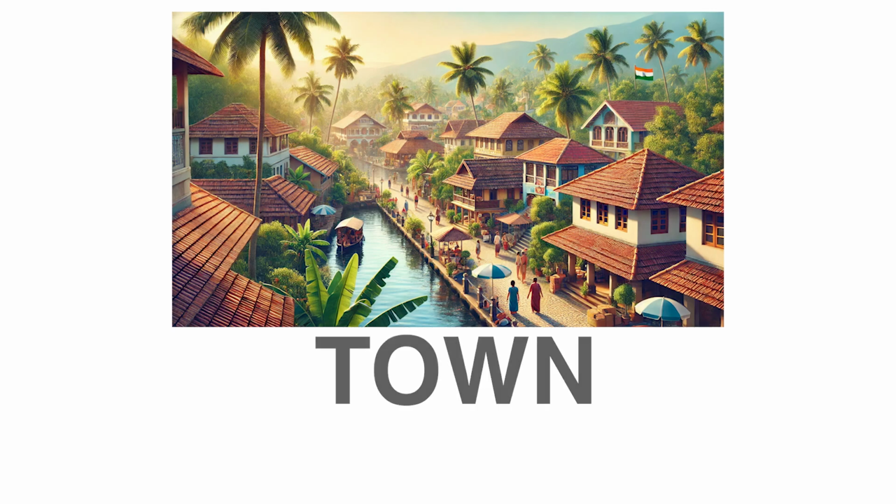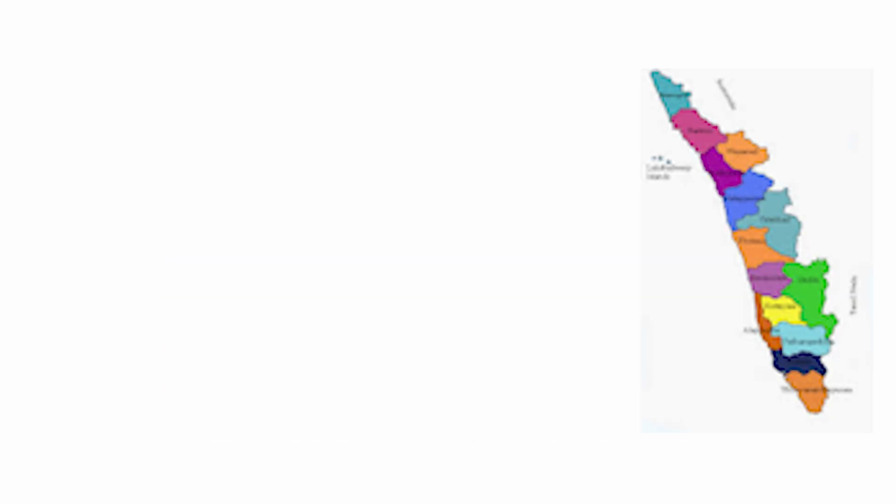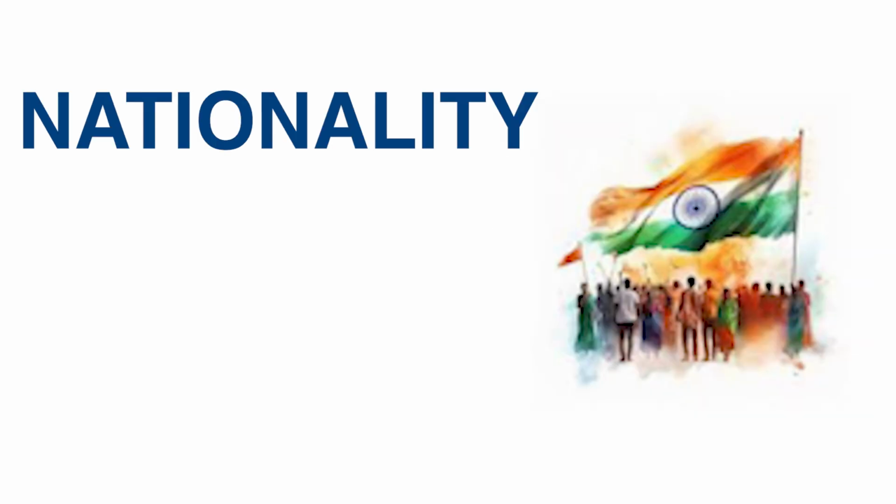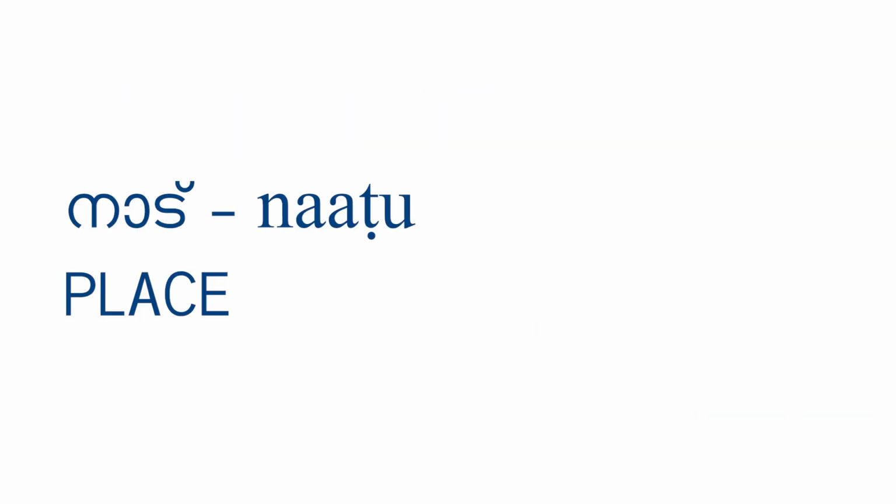For example, Nadu, that is place. Pattanam means town.